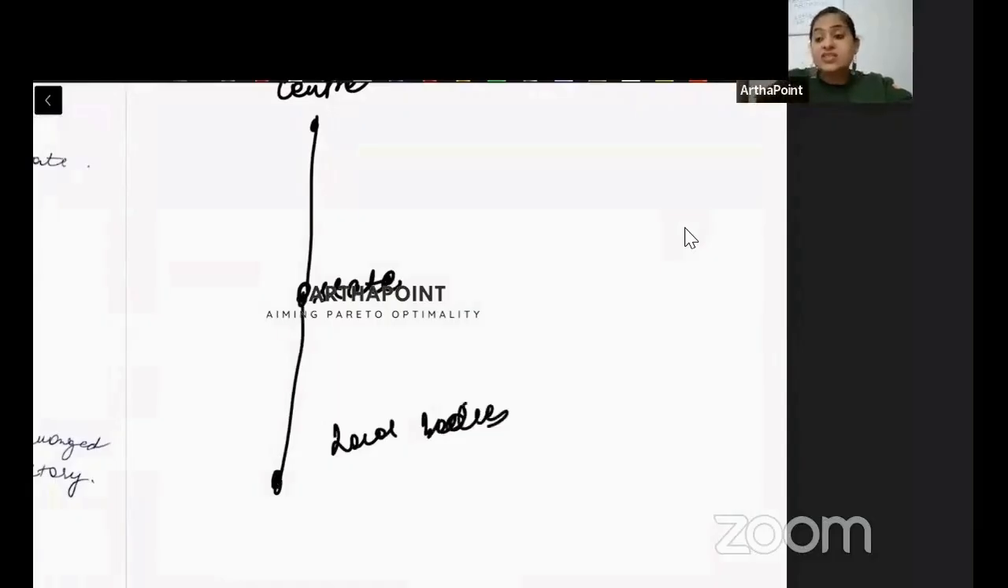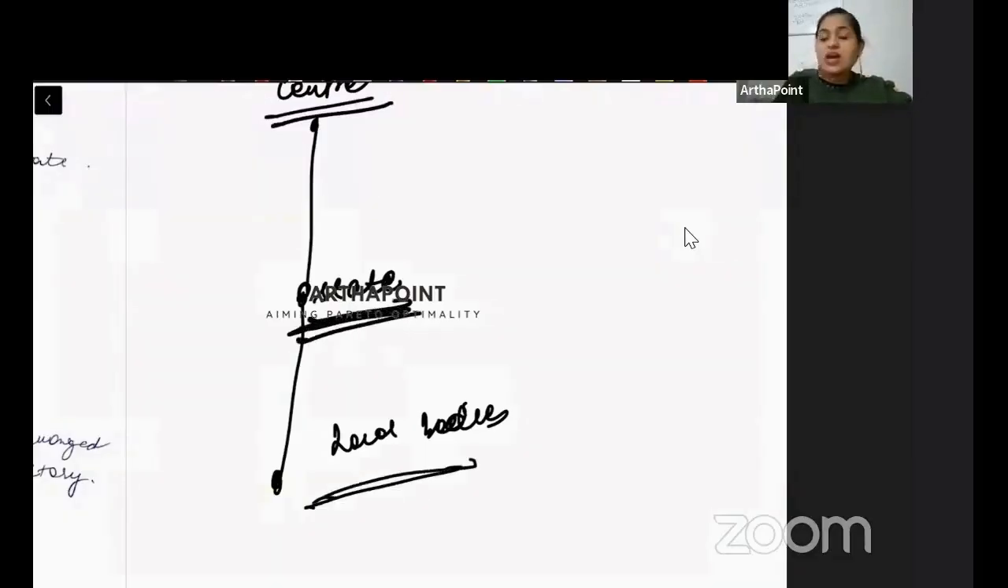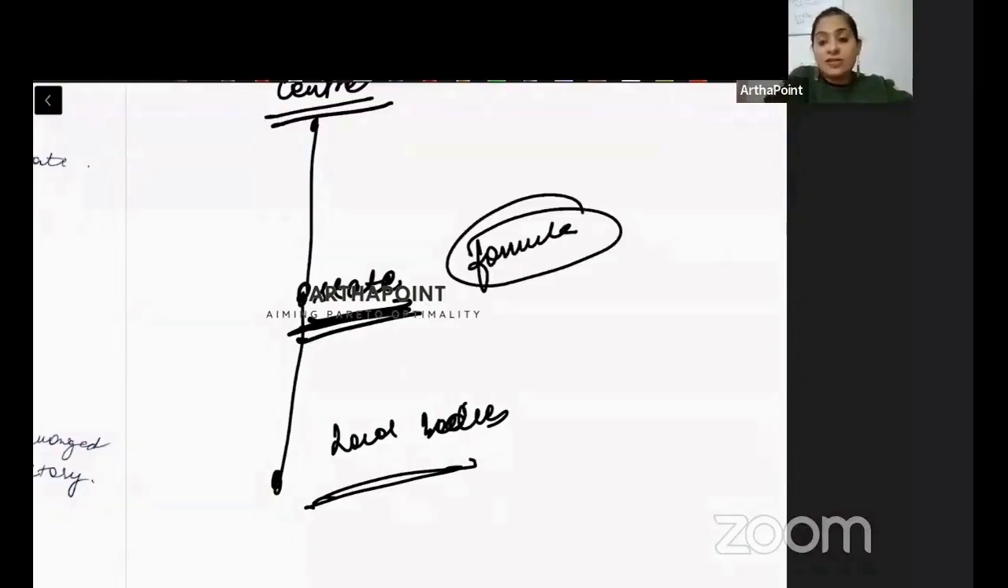Now in what ratio will this happen? How much will center keep? How much will state keep? How much will state share with the local bodies? These ratios are defined by the Finance Commission. And the formula for going ahead and for dividing this.